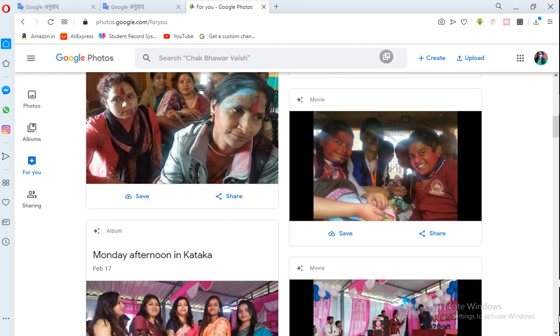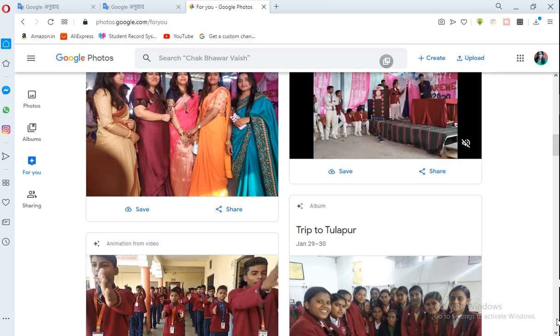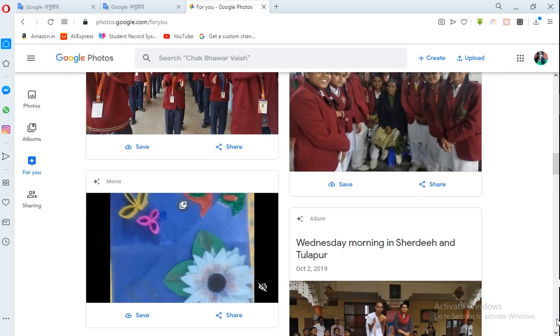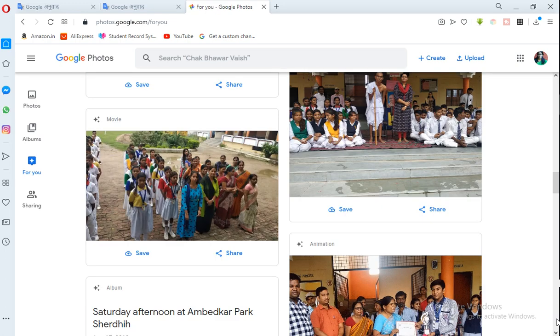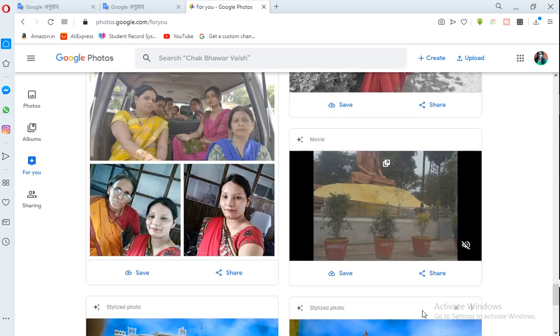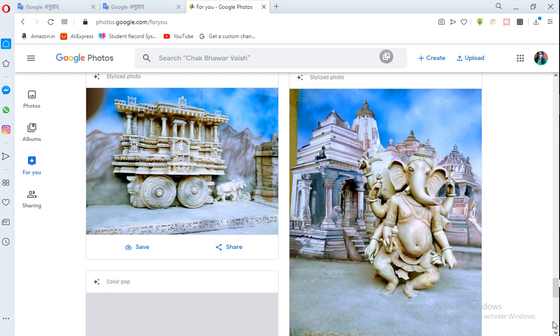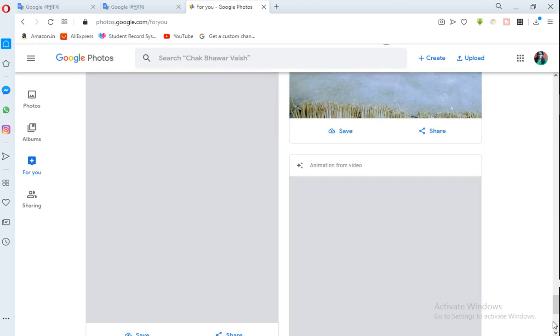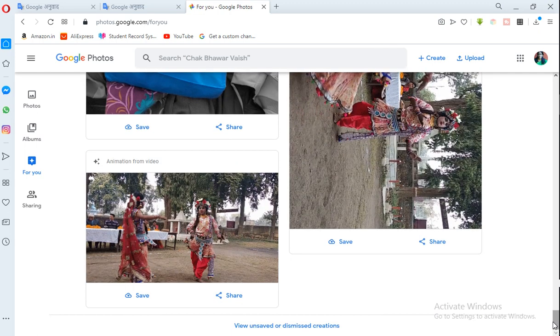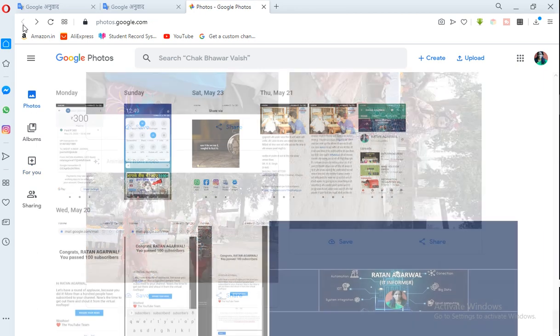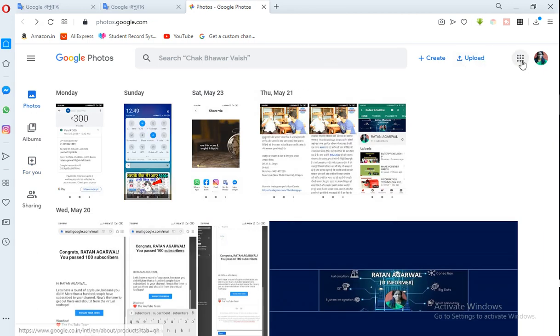Look here, all the students' photos which I have saved at different times are stored here. Do you remember this? This is the photo which I have stored somewhere. Clear? So all videos, all photos, all things you can store here.